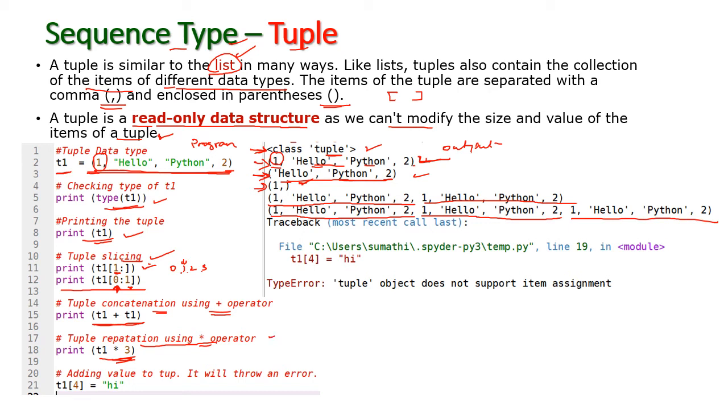And now I try to add a value into the tuple. Because tuple is a read only data structure, we cannot modify anything in this tuple. Now I am going to add a value. This will throw an error. See, error: tuple object does not support item assignment. I cannot add any value into the tuple, right? So this is the tuple data type.